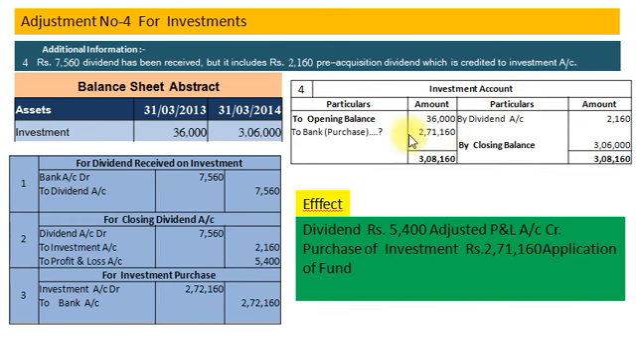2,71,160 on debit side. This will be treated as purchase of investment, and our accounting entry will be investment account debit to bank account 2,71,160. And now the effect, dividend rupees 5,400 will be recorded in adjusted profit and loss account credit side, and purchase of investment rupees 2,71,160 will be recorded as an application of fund.